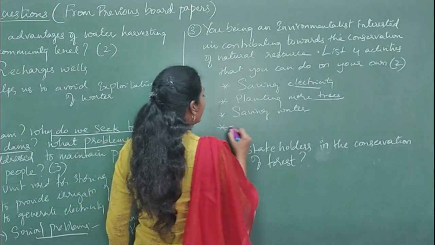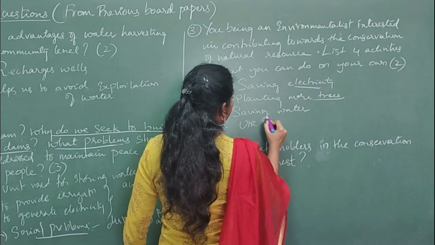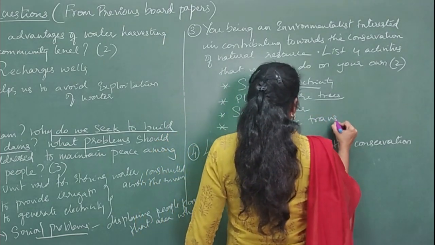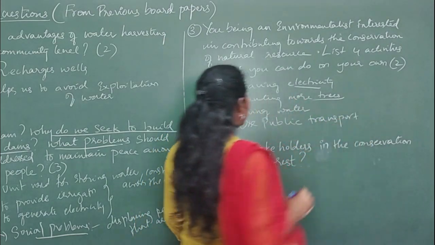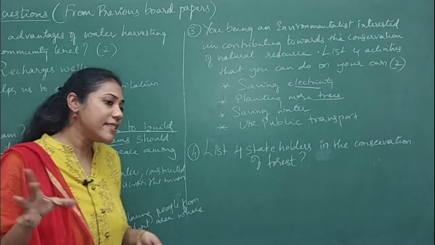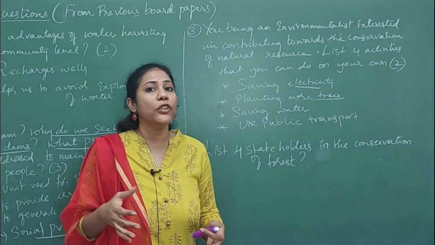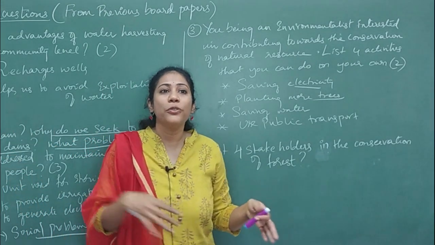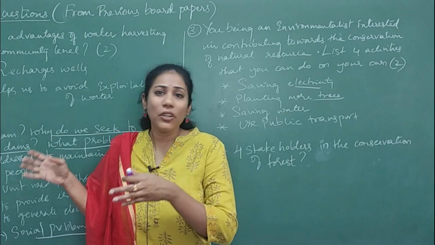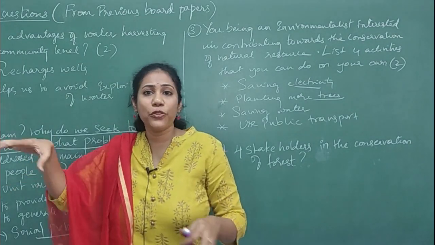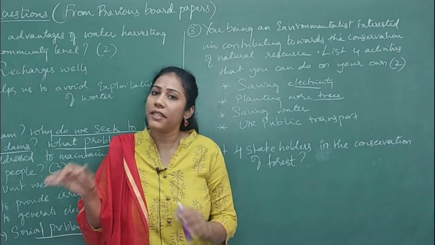And later, use public transport rather than private vehicles. When we use public transport, we can save our environment from pollution. When everybody takes their own vehicles, it leads to a lot of air pollution in the atmosphere, and that again leads to various environmental problems, isn't it?